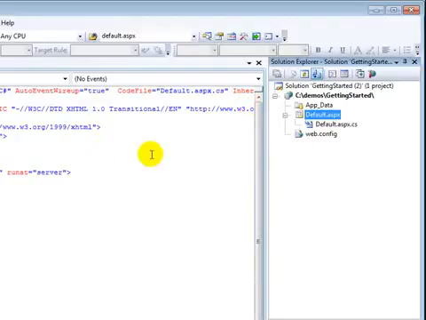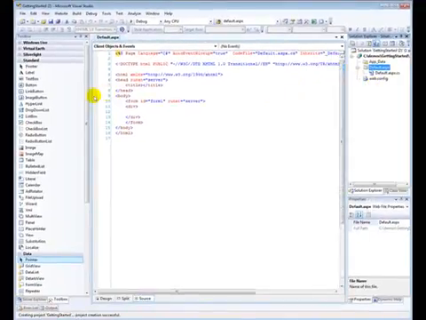We'll take a look here in our default.aspx. How are these two files associated? Now, number one, of course, we can see that they have the same name, default.aspx and default.aspx.cs, but that doesn't actually link them together. That's only for our convenience so that we can visually see and track those fairly easily.